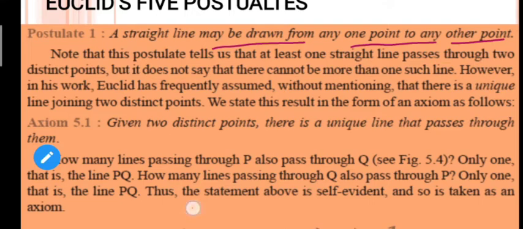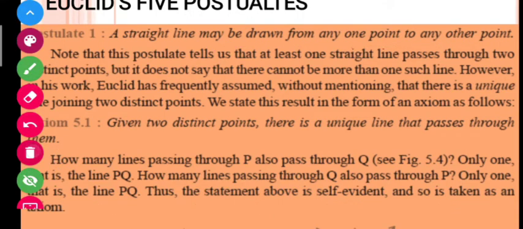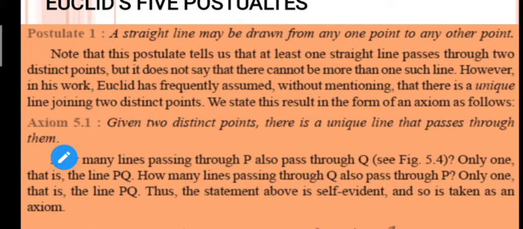Very simple, students. Let me take 2 points here. So if I draw a line, obviously I have drawn it by hand, it is not straight, but I can draw it here, right? So if you have 2 points, let me take these 2 points here, I will get a straight line here. So Euclid's first postulate is saying that if you have these 2 points, then you can draw a straight line. Let us see what is written here.